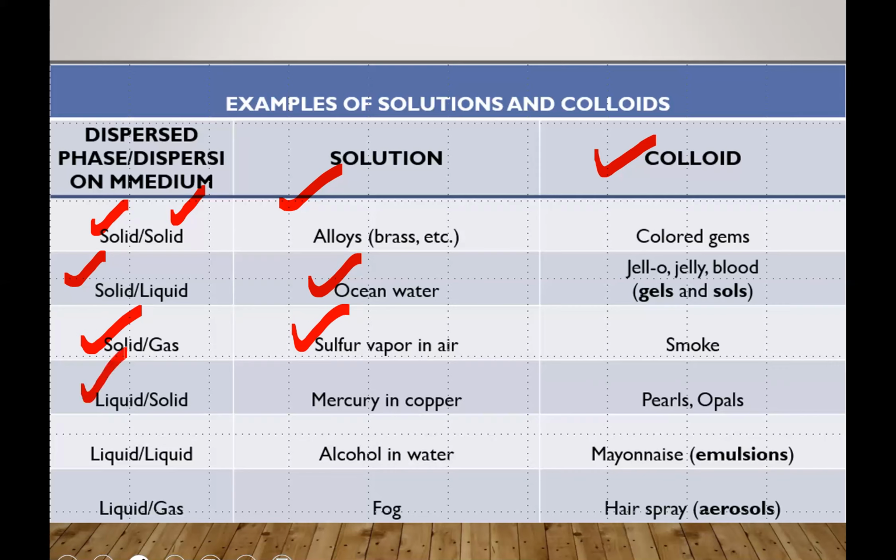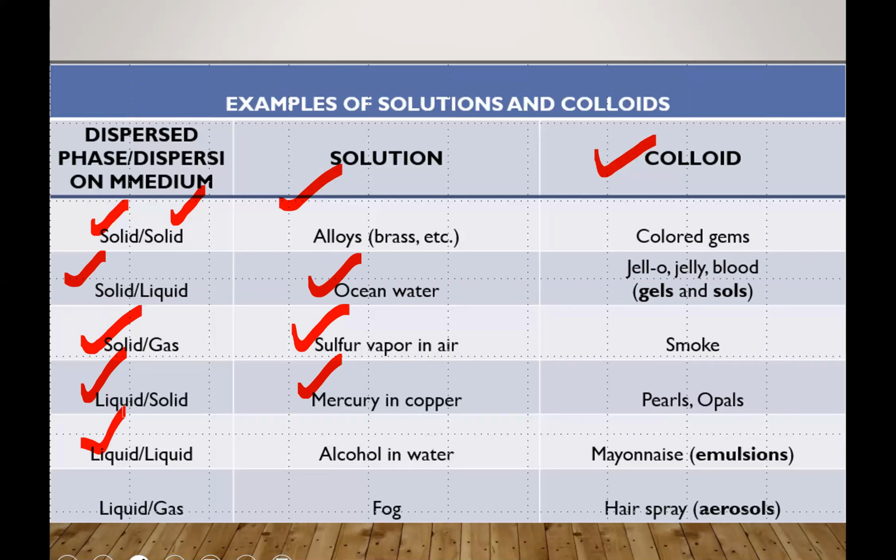Solute is liquid and solvent is solid. So the example is mercury in copper, or you can say amalgamated zinc. Whenever you see the term amalgamated, it is always related to mercury. So mercury in copper or mercury in zinc. Here mercury is dissolved inside copper, or the other example is mercury in zinc.